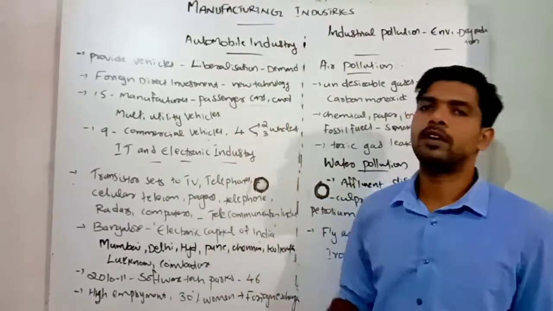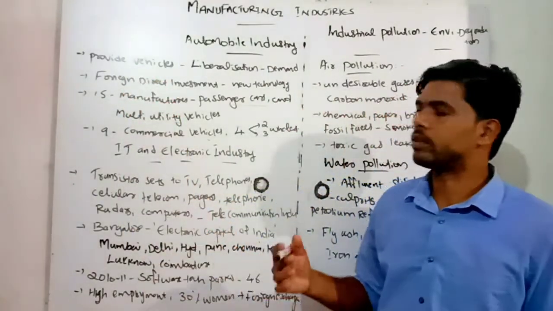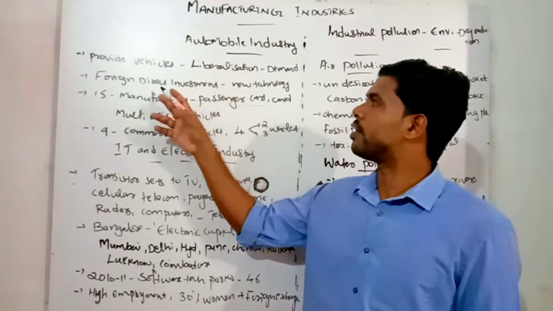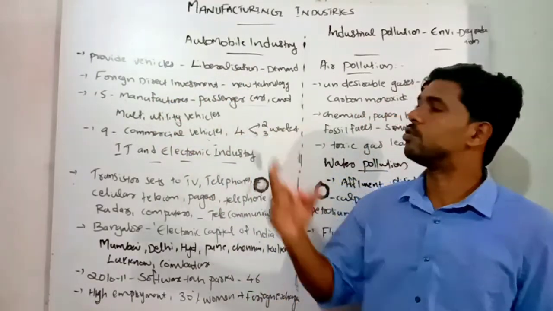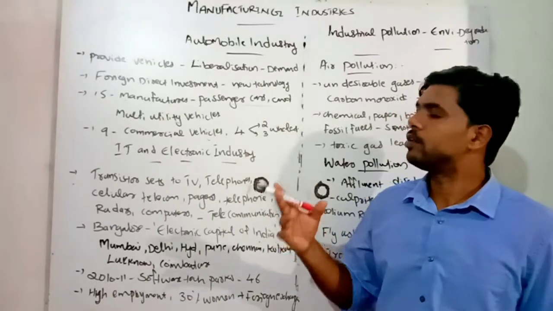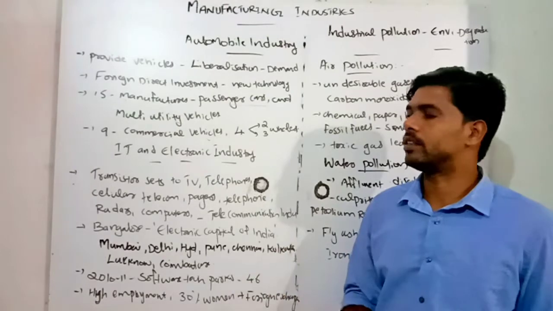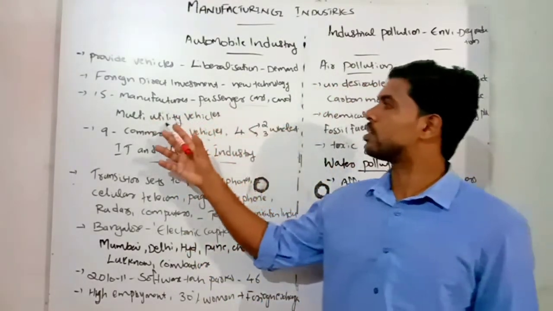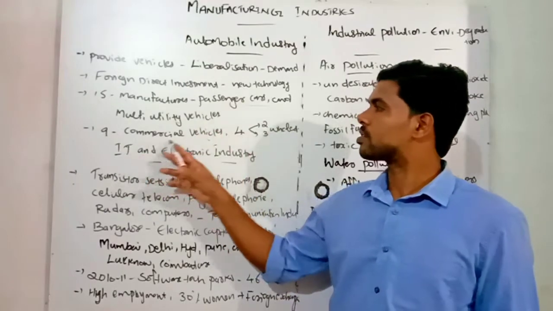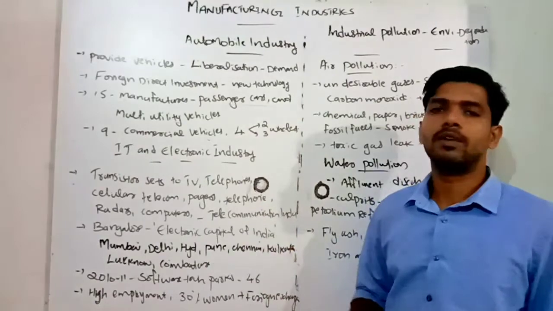So that's about the automobile industries in our India. Once again, this industry provides vehicles to India, and liberalization and foreign direct investment also helped the expansion of this industry. New technology and a variety of choices of vehicles are coming to India, and there are 15 manufacturers of passenger cars and multi-utility vehicles, 9 commercial vehicle units and 4 for two and three wheelers. So that's about the automobile industry.